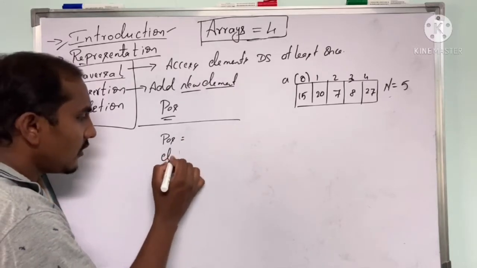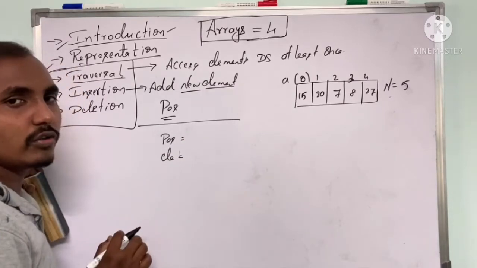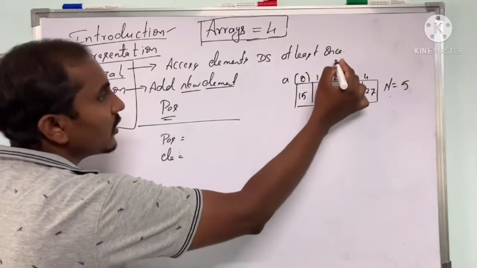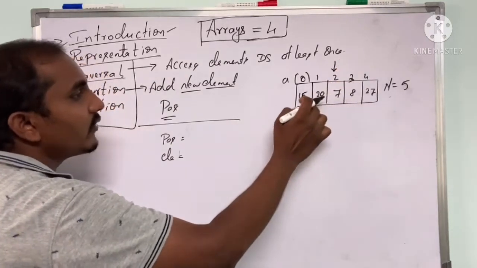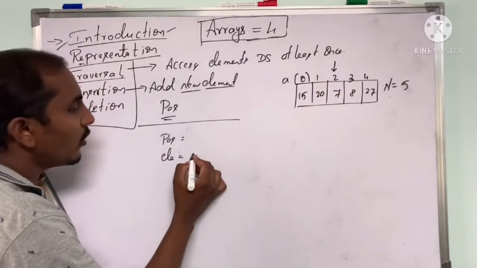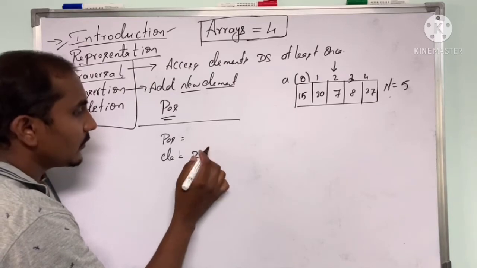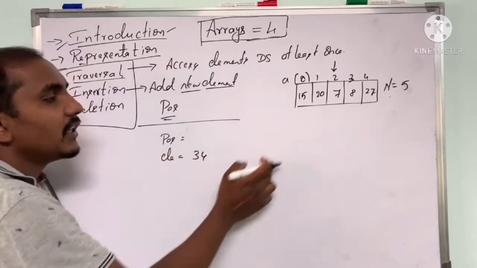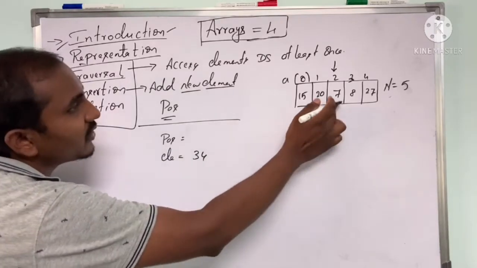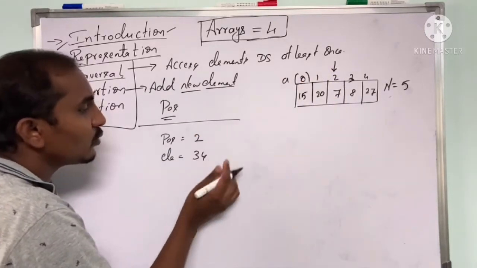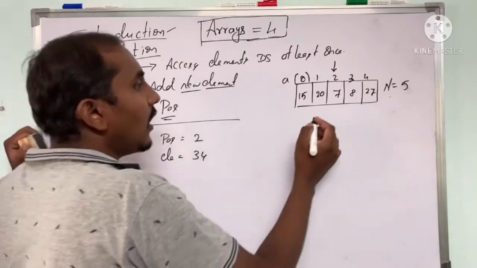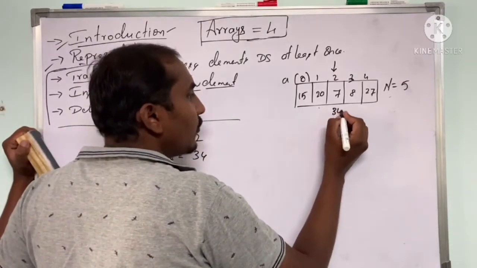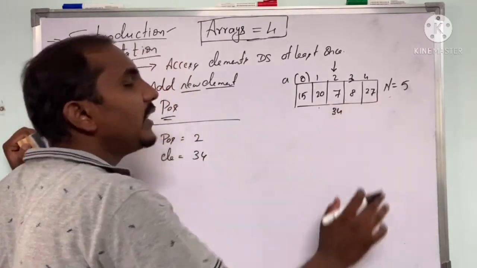Next, we need the element, which element I want to insert. Suppose after 20, I need a value, say 34. After 20, I need 34. In the sense, the position, the index value, is 2. So after 20, I should have 34, and these elements should not be deleted.